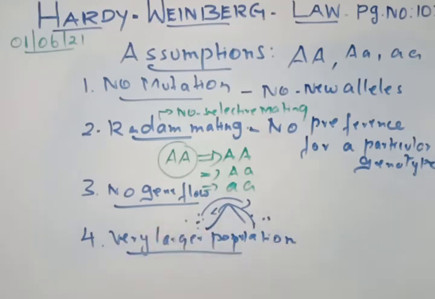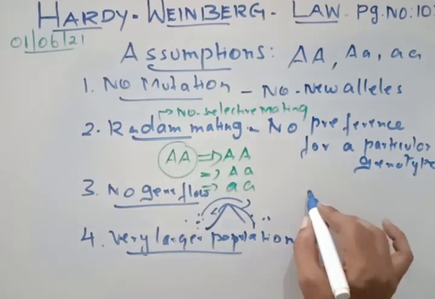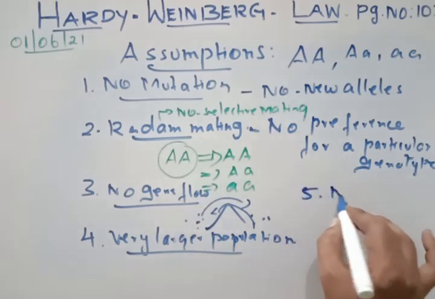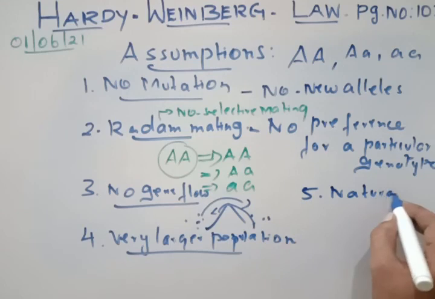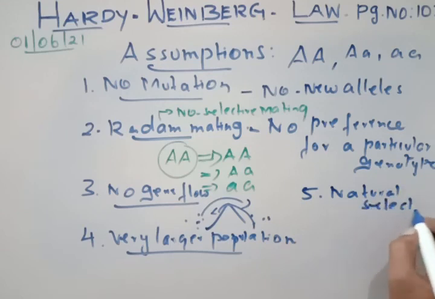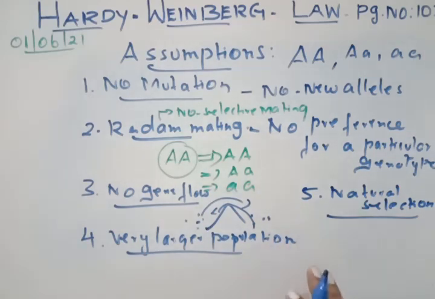Okay, right. So the last one, the fifth one, is there is no natural selection. So what is natural selection? Natural selection means only the fittest will survive. But here there is no natural selection, so no alleles are fit to survive.